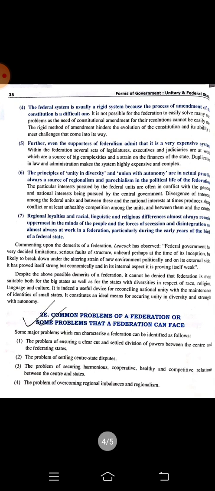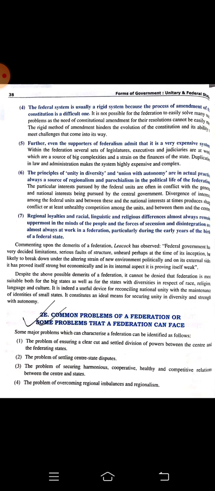The federal state is usually a rigid system because the process of amendment of the constitution is very difficult. As I have told you, in a federal system we have a written constitution. Because we have a written constitution, it can be rigid by nature. Rigid means that amendment, or change in the constitution, is very challenging.